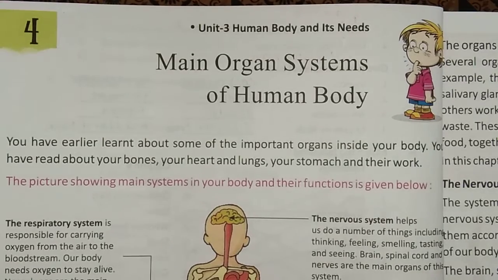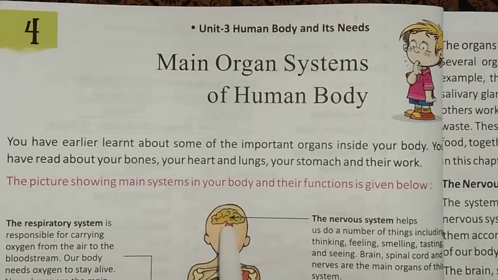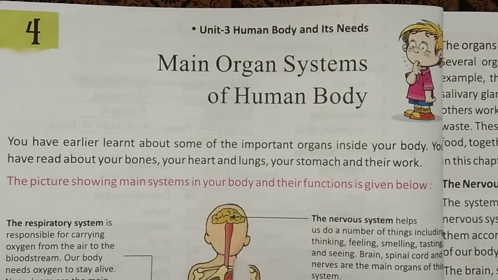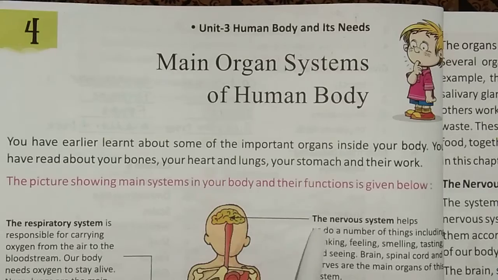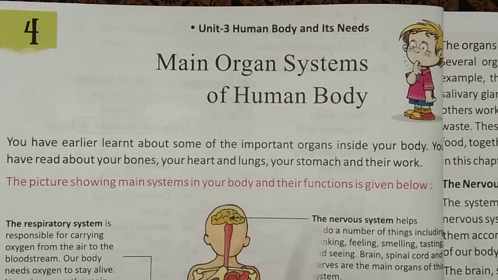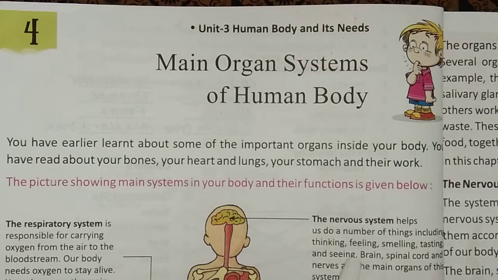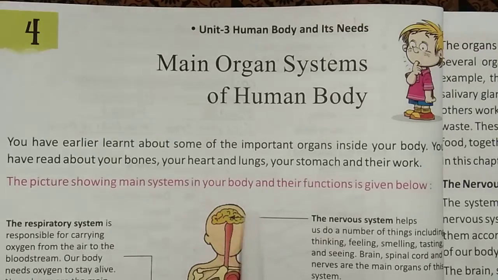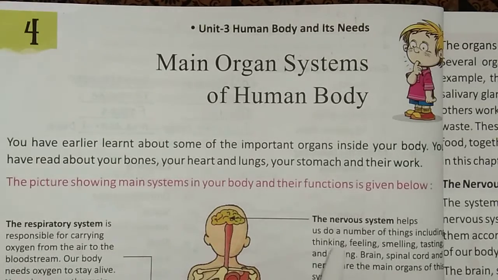First of all, we start from the top. This is our head. In the head we have the nervous system. The nervous system helps us to do a number of things including thinking, feeling, smelling, tasting and seeing.